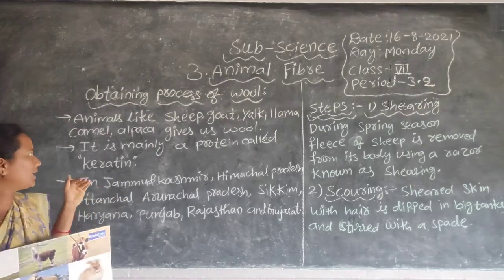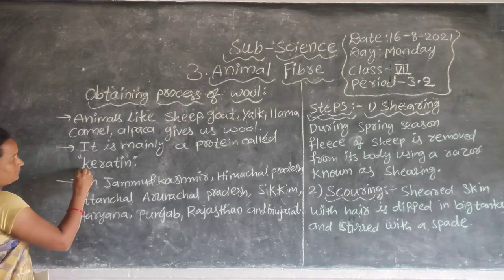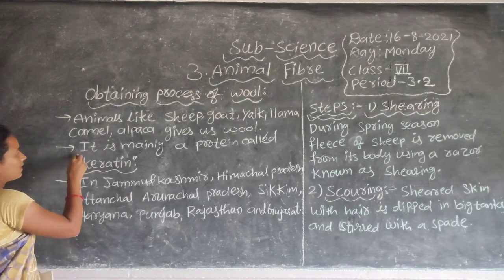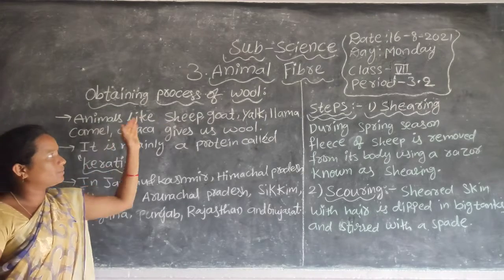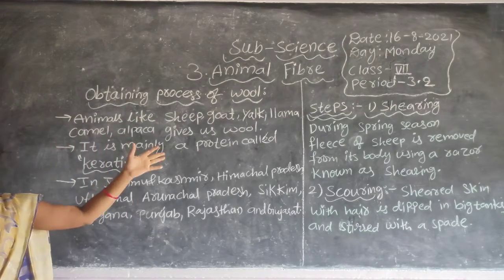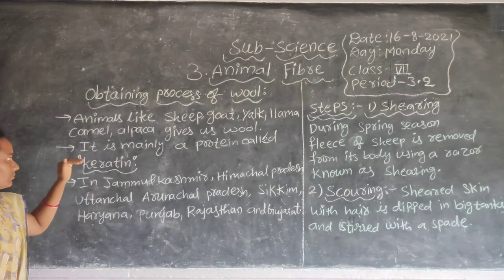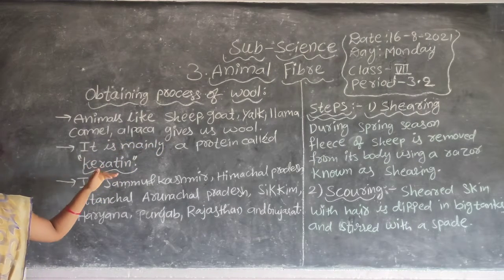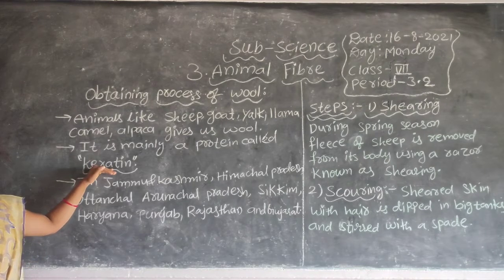That hair is mainly a protein. That protein's name is keratin. So the hair of sheep, goats, yaks, camels and other such animals is a protein substance known as keratin.